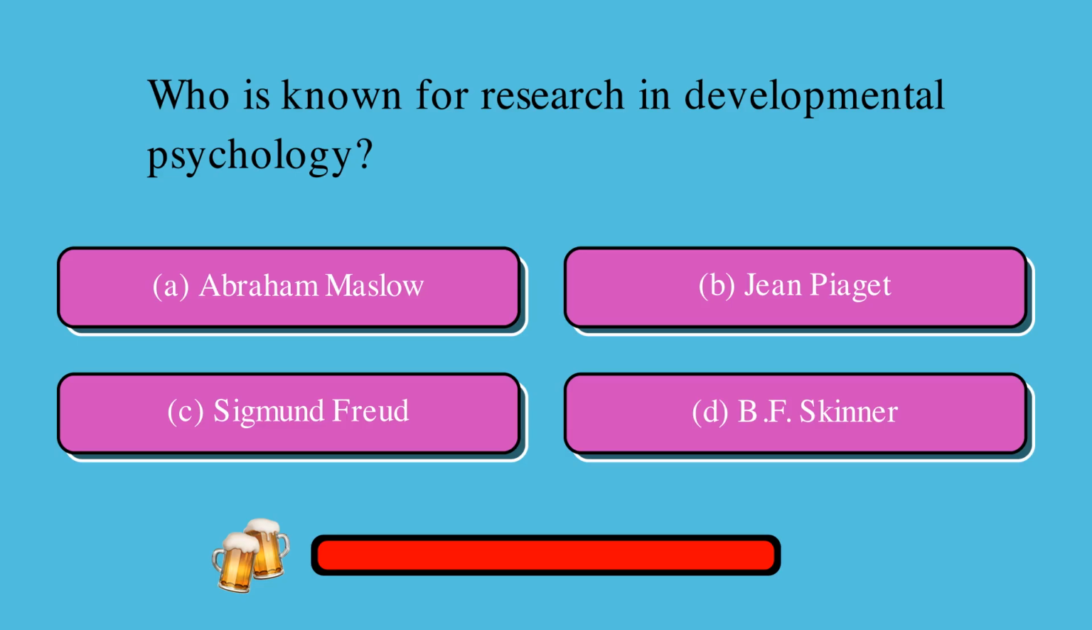Who is known for research in developmental psychology? Is it A, Abraham Maslow, B, Jean Piaget, C, Sigmund Freud, or D, B.F. Skinner? The correct answer is B, Jean Piaget.